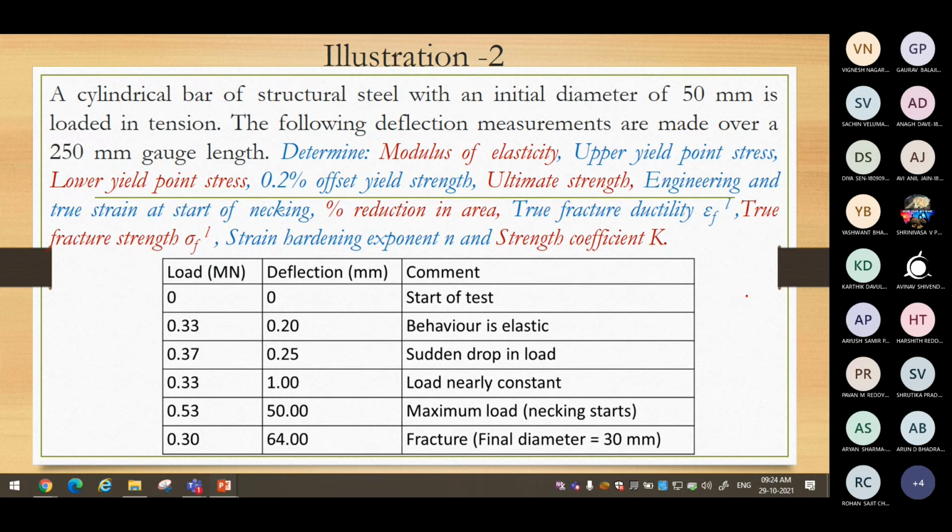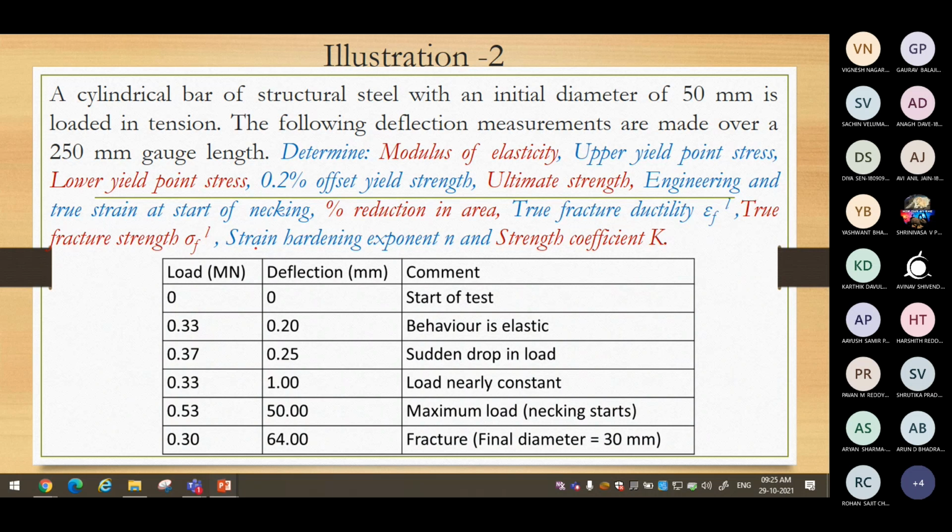Let us take one more numerical. This numerical doesn't require the knowledge of the strain life approach. This is a basic strength of materials problem, so I don't think I have to explain much here. This problem is taken just to recall the tensile test, what you have done, and the various parameters you can obtain. Basic, very basic strength of materials question.